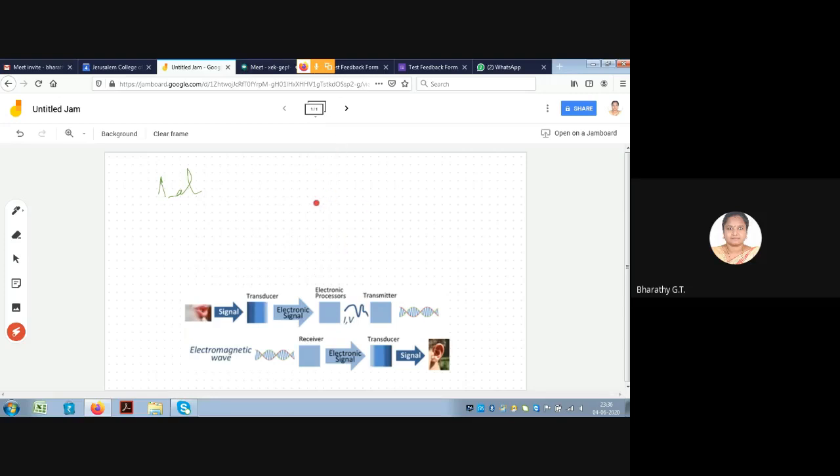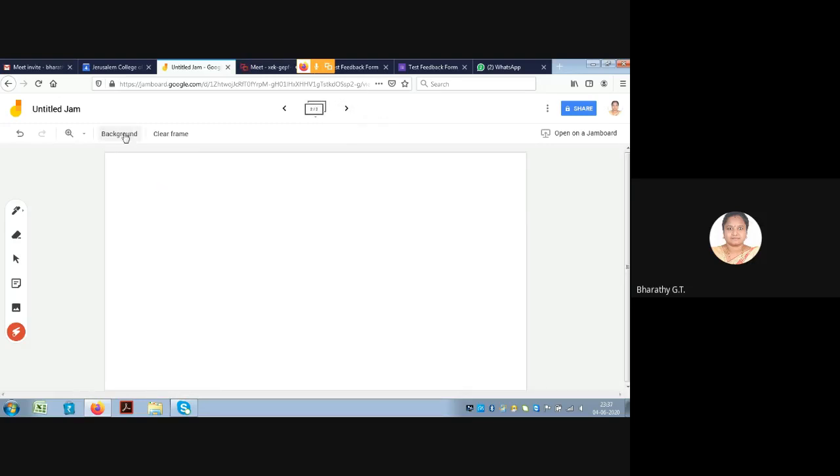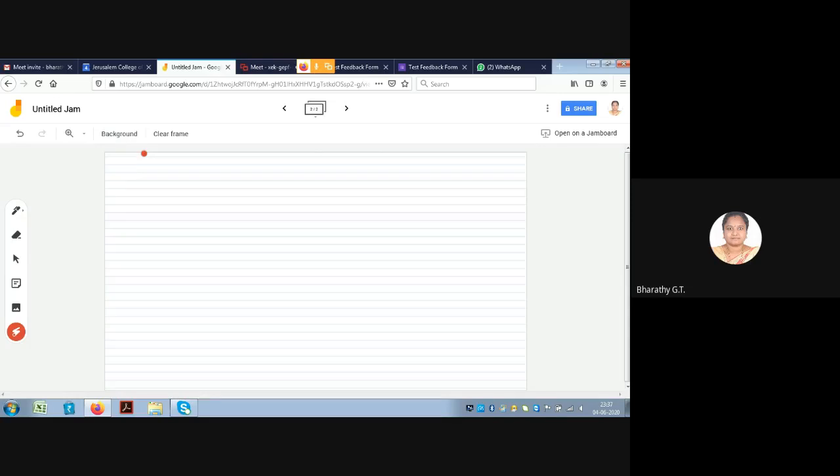If you want to have another slide, you can just move on to the second one and create a new frame. You can give another new background, which can be similar or may not be similar to the previous one.